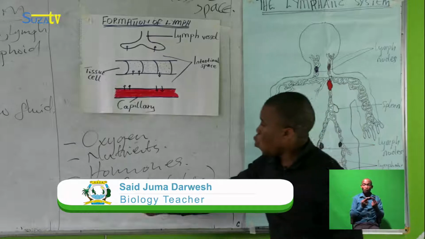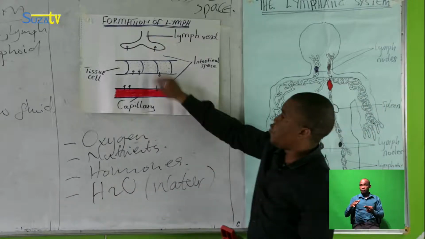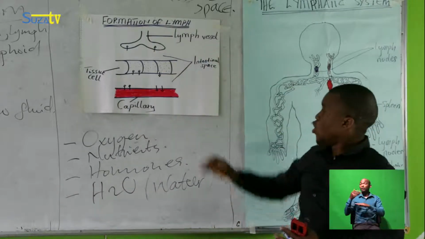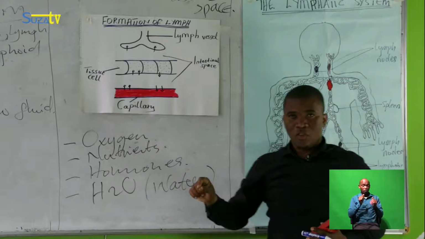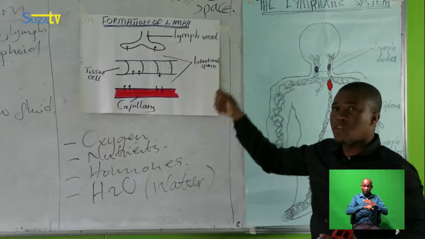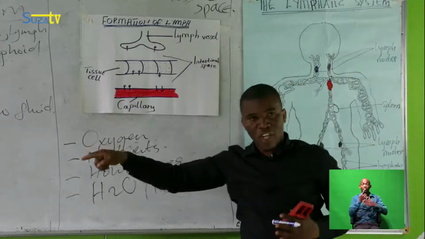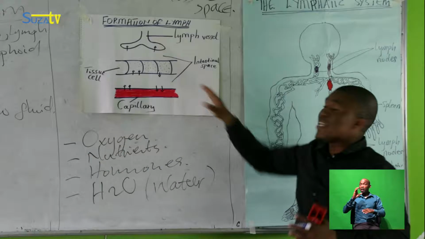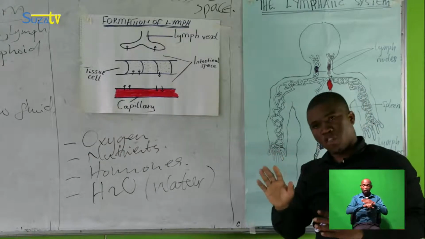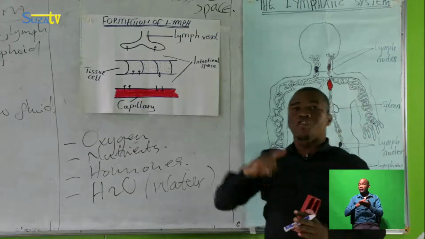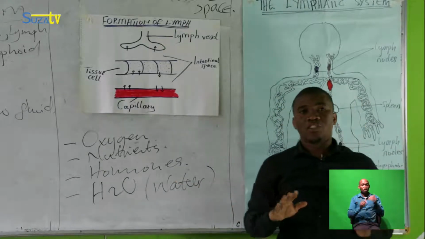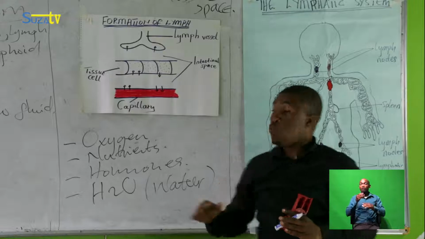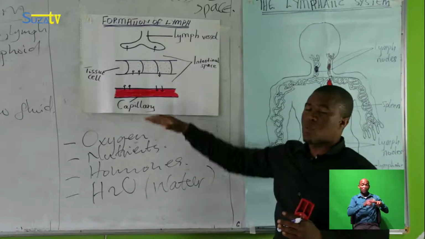As well, water will also diffuse out of the capillaries. But not all materials within the blood diffuse out. Some of them will diffuse out, while others are not allowed to and will remain within the blood capillaries.